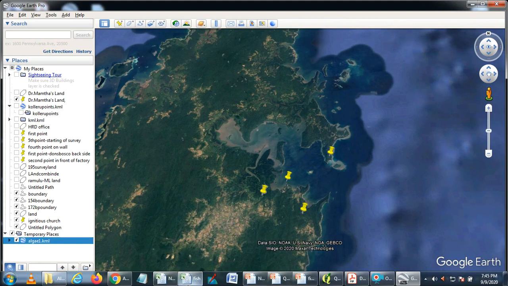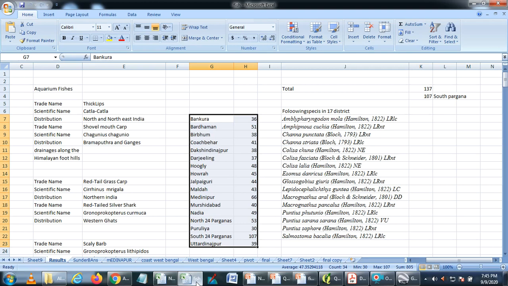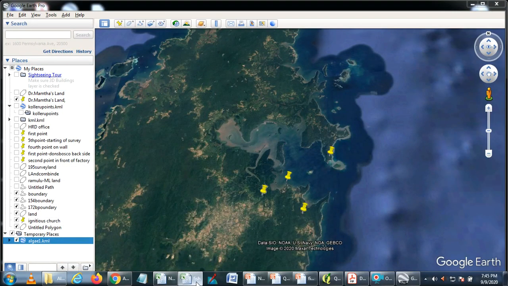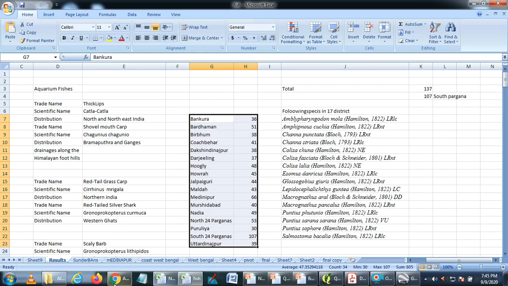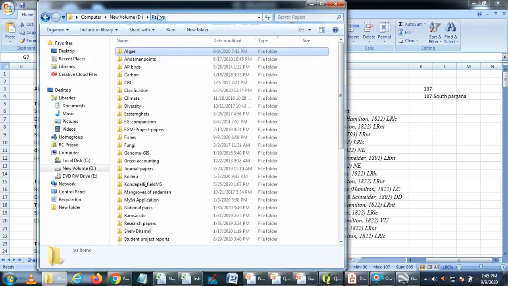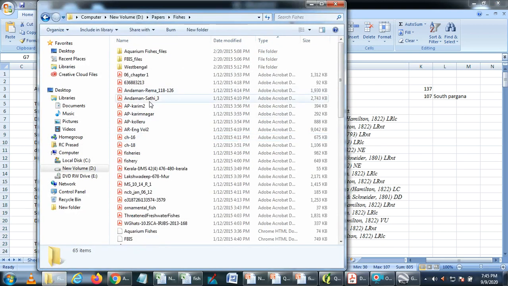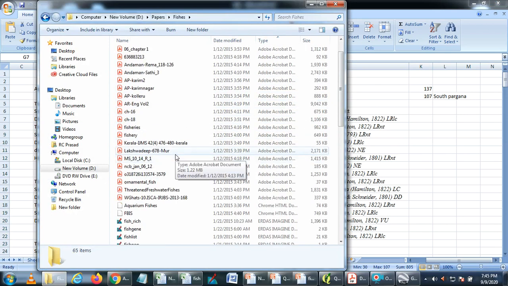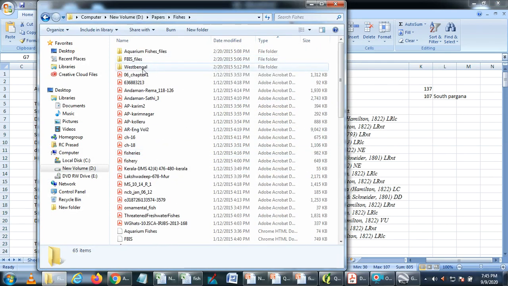And apart from this, I also tried to work on something on ornamental fishes. This is one paper we presented, where the first thing is the same. We have to collect the literature pertaining to fishes of different parts of the country. The study was more focused on the West Bengal part, where we found good literature as well as more ornamental fishes in this area. So before going to the mapping of ornamental fishes in West Bengal, the first thing is that I created a database of ornamental fishes for the entire country.